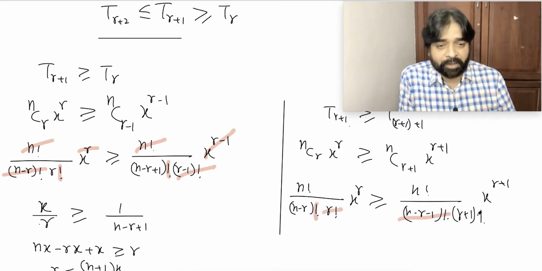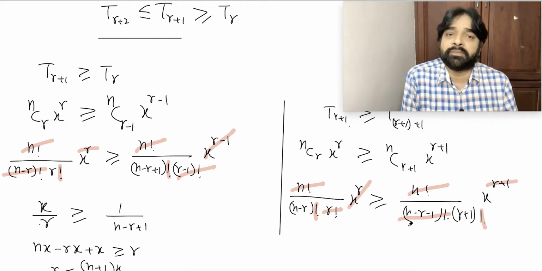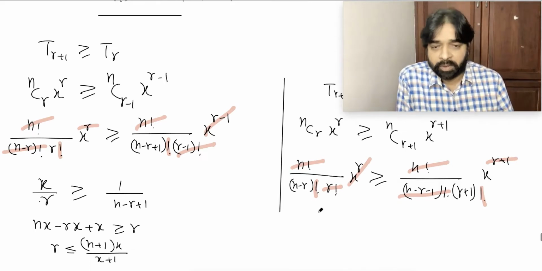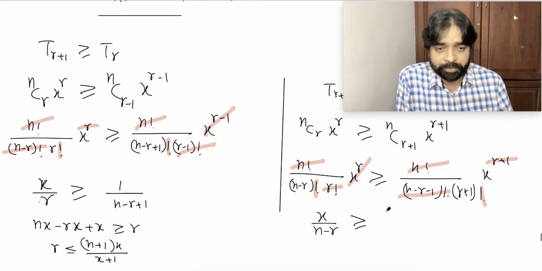This r factorial will get cancelled with this factorial. n factorial, bye bye. x^r will totally get cancelled. What is going to be left? 1 by (n minus r) greater than or equal to x by (r plus 1).